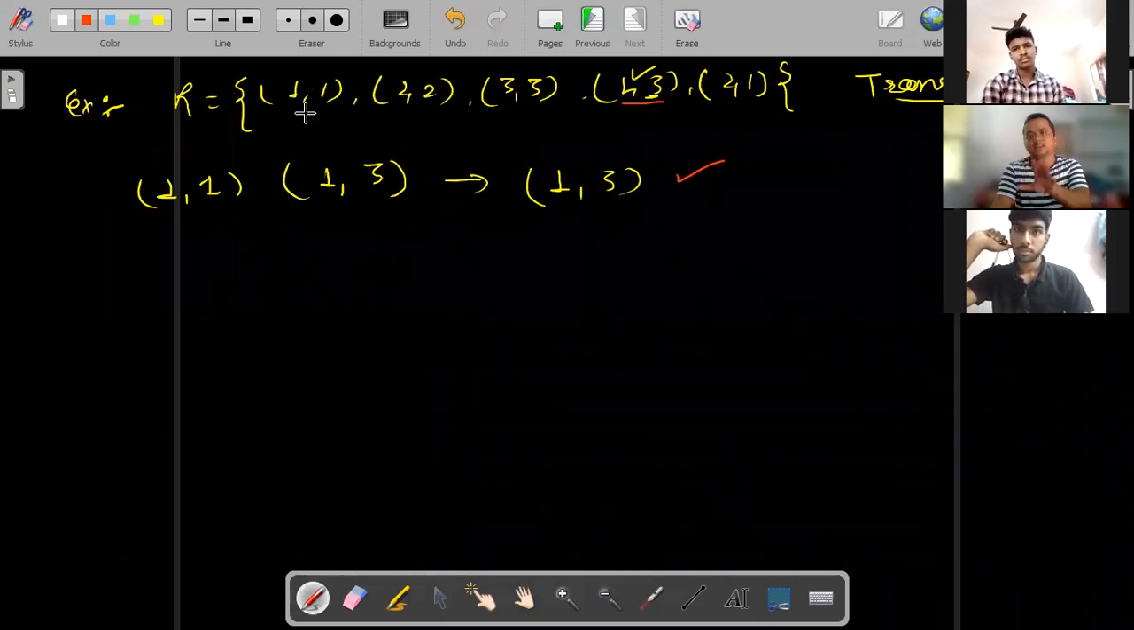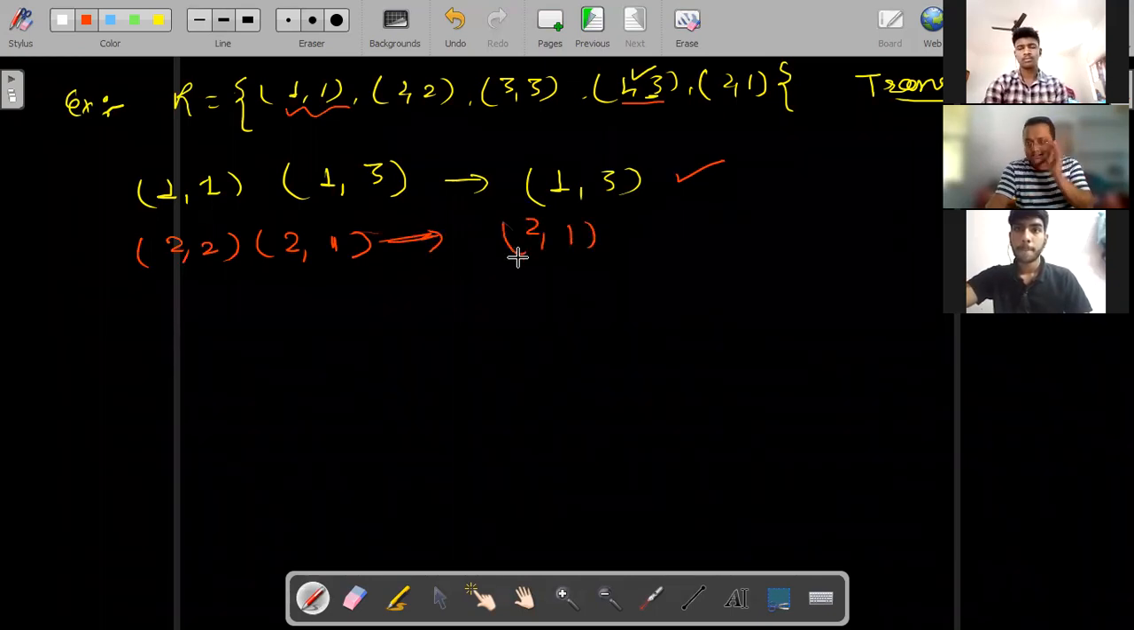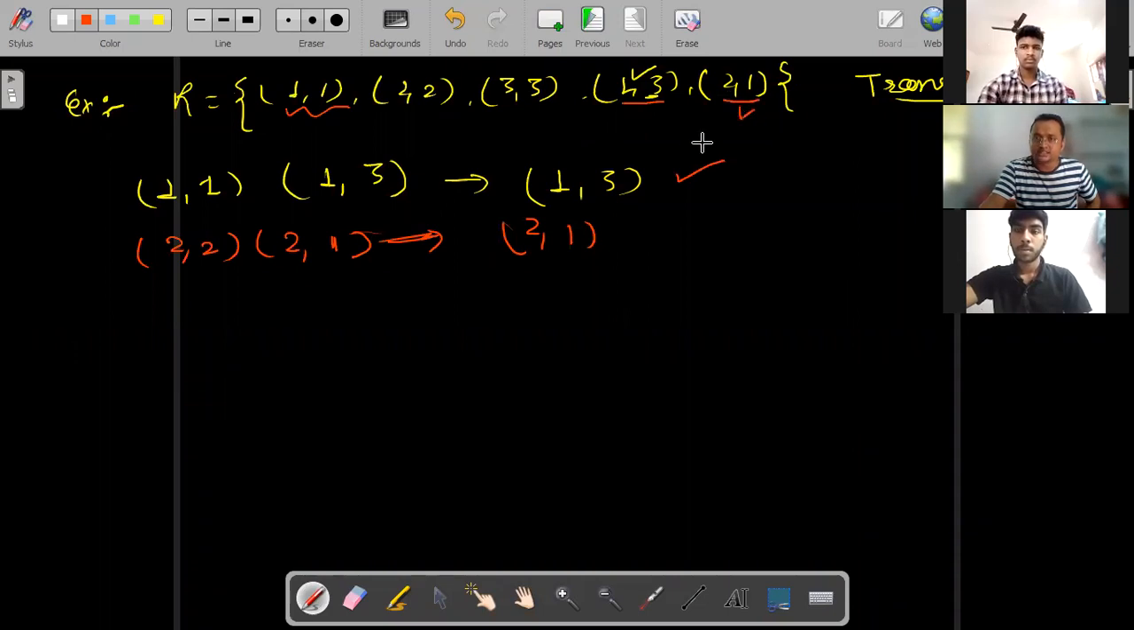Each and every element you have to check. 1, 2 is over. Now let us move to 2, 2. Then after 2, 2, you have to check that element which is starting from 2. So let us start from 2. Yes, 2, 1 is there. Then A, B, B, C, then A, C means 2, 1. Now you tell, is it in the relation? Absolutely, it is there, right? So yes. Till now, everything is okay.